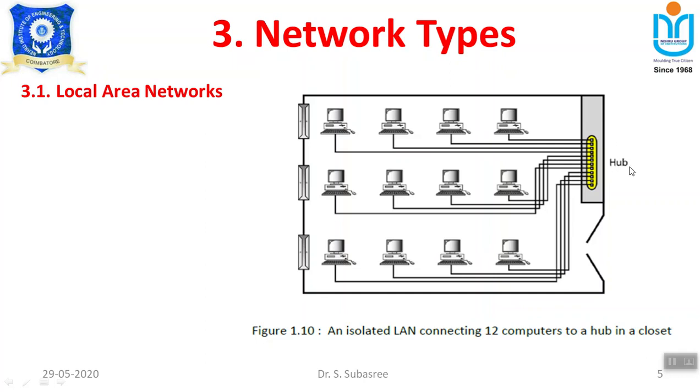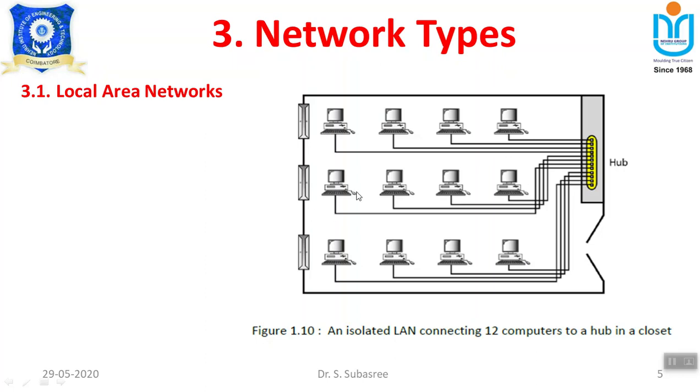So what is a hub? It is nothing but the star topology, is it not? This star topology will have a central controller. So if, for example, assume that this system wanted to communicate some information to this system, then it has to forward this request to this hub, the central controller. Then this central controller will pass the information to this system. So there is no direct contact between this system and this system. So this is one type of network.